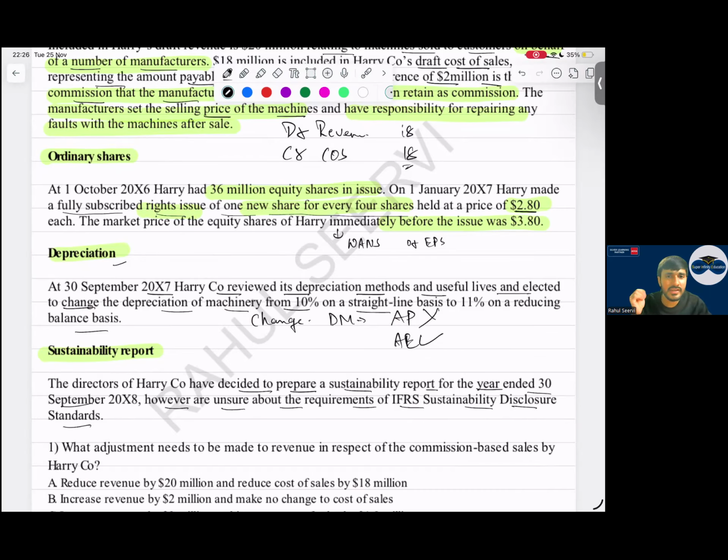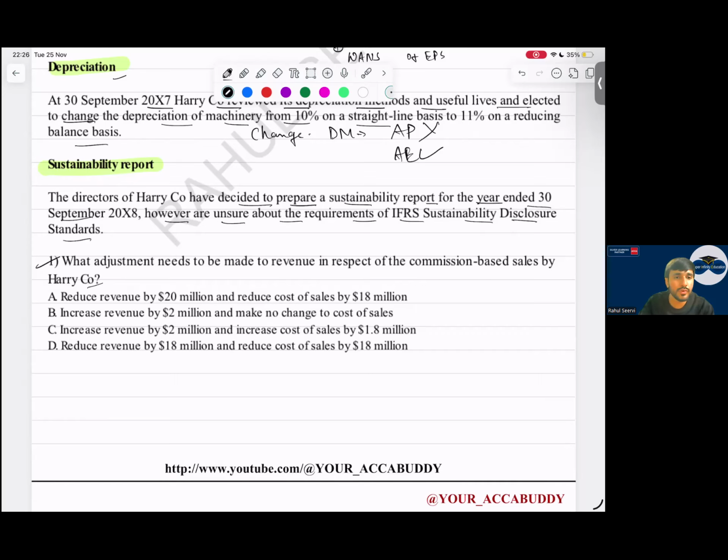What adjustment needs to be made to revenue in respect of the commission-based sale by Harry? What is the right adjustment we have to do? Correct adjustment. So see here now. Sir, reduce revenue by 20 million. Do we reduce the entire revenue? Only 2 million revenue the party H will recognize.